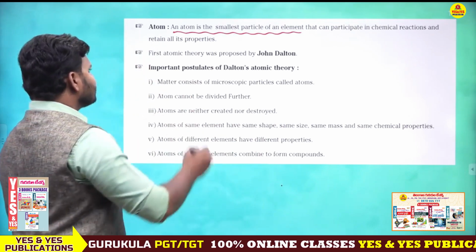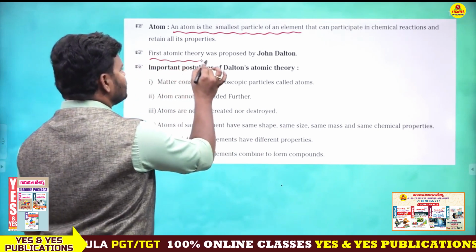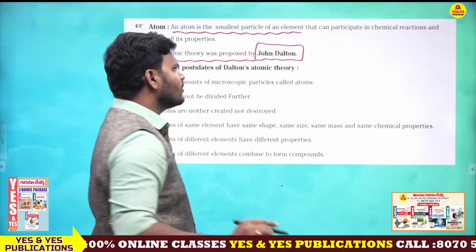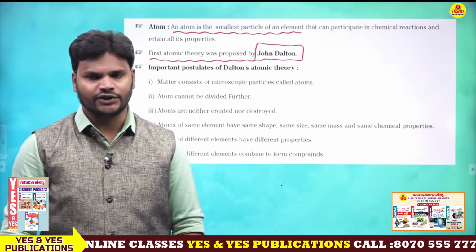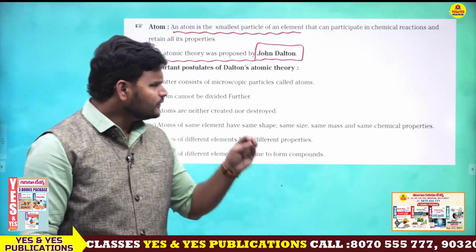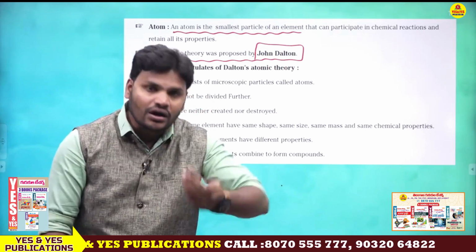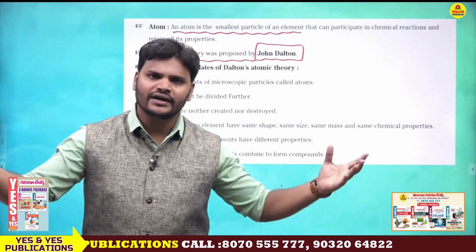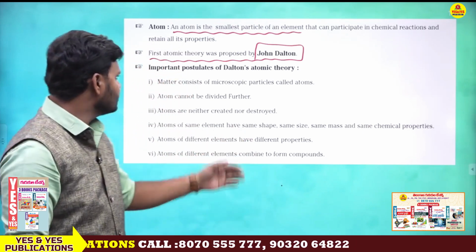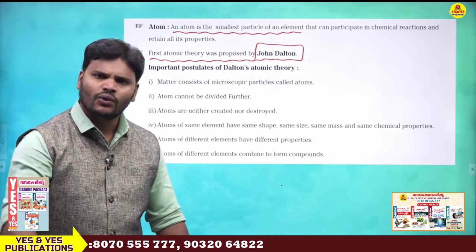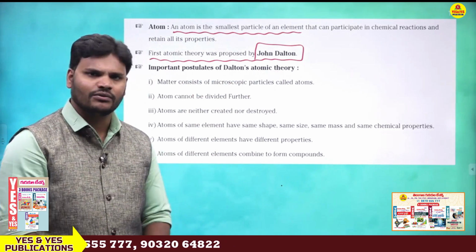Next, the first atomic theory was proposed by John Dalton. This is very important. That is called Dalton's atomic theory. What did John Dalton say? John Dalton gave some key points. We will discuss the important postulates of Dalton's atomic theory. So what are the important postulates of Dalton's atomic theory?